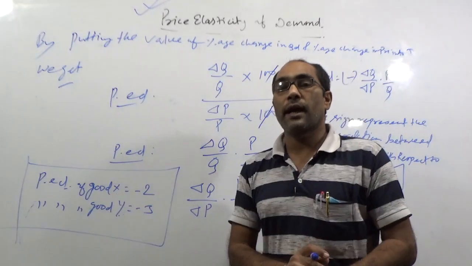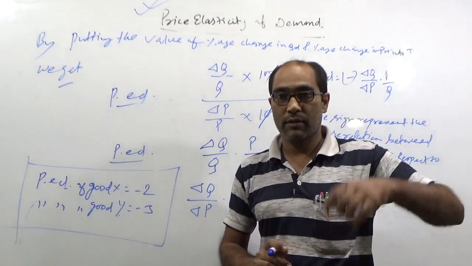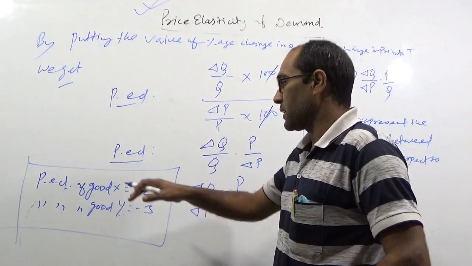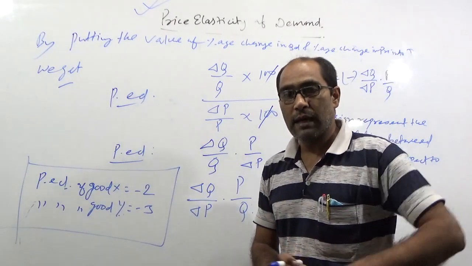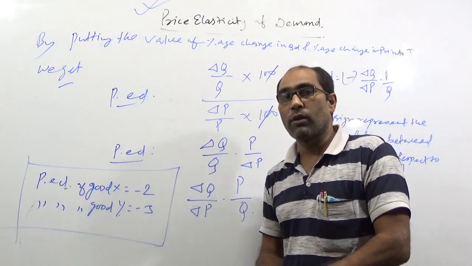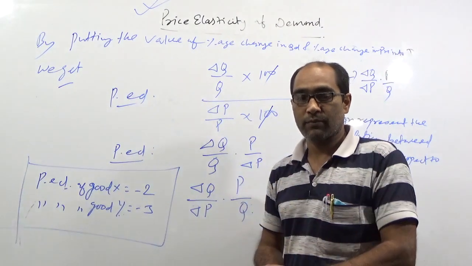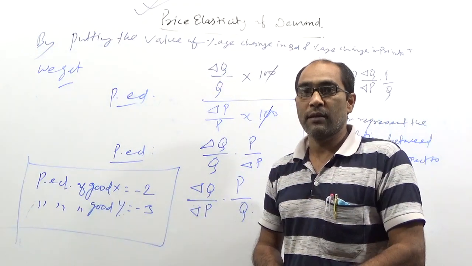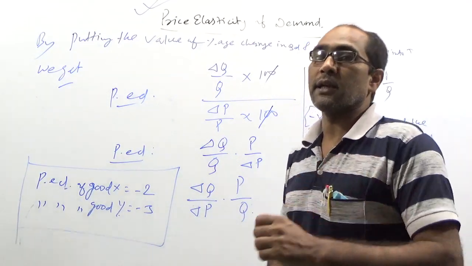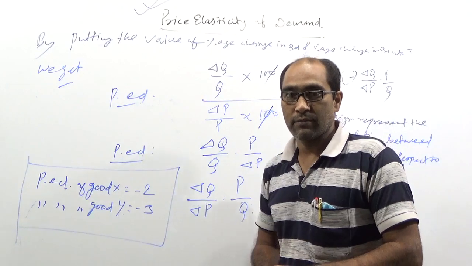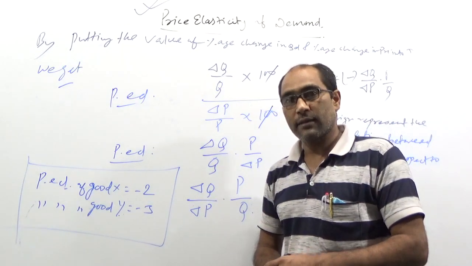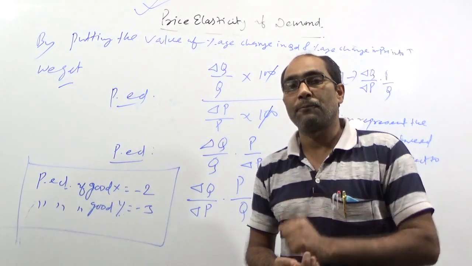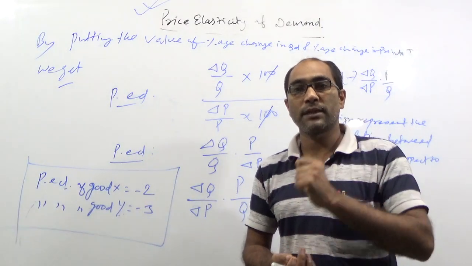Between goods X and Y, given this information, price elasticity for good X is -2 and for good Y is -3. For which product is elasticity of demand greater? It can create confusion in your mind, -2 or -3.